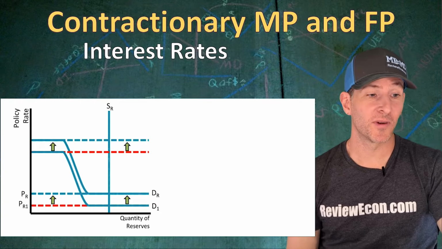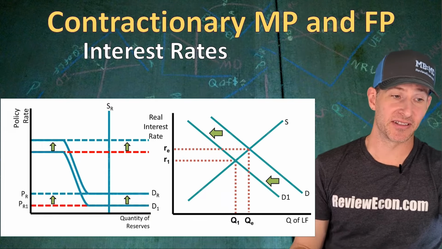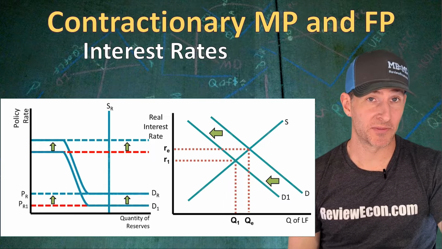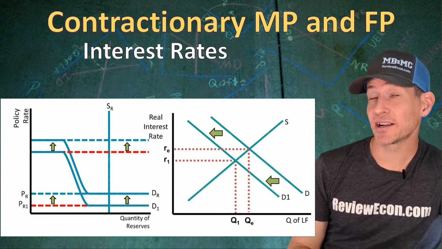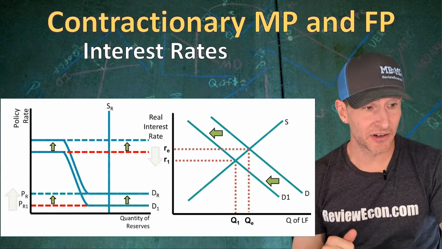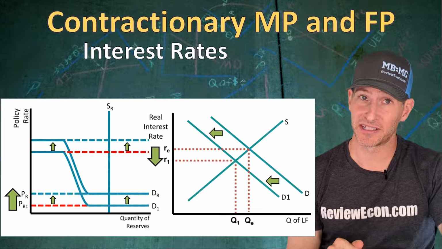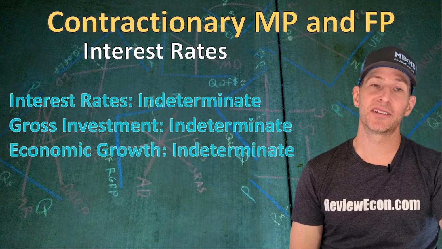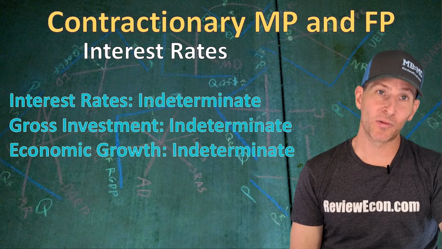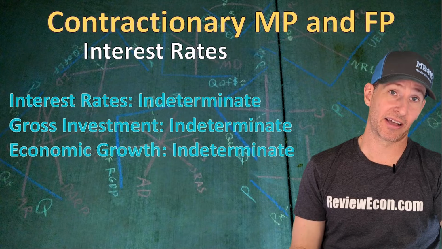In the loanable funds market, we're going to see a decrease in the demand for loanable funds, or an increase in the supply, as the government doesn't have to borrow as much money because it has increased taxes or decreased spending. And that means the monetary policy is going to result in an increase in the interest rate, while we're going to see a decrease in the interest rate for fiscal policy. That net impact means that all of these are once again going to be indeterminate. We can't tell what's going to happen to the interest rate, gross investment, or the economic growth rate.